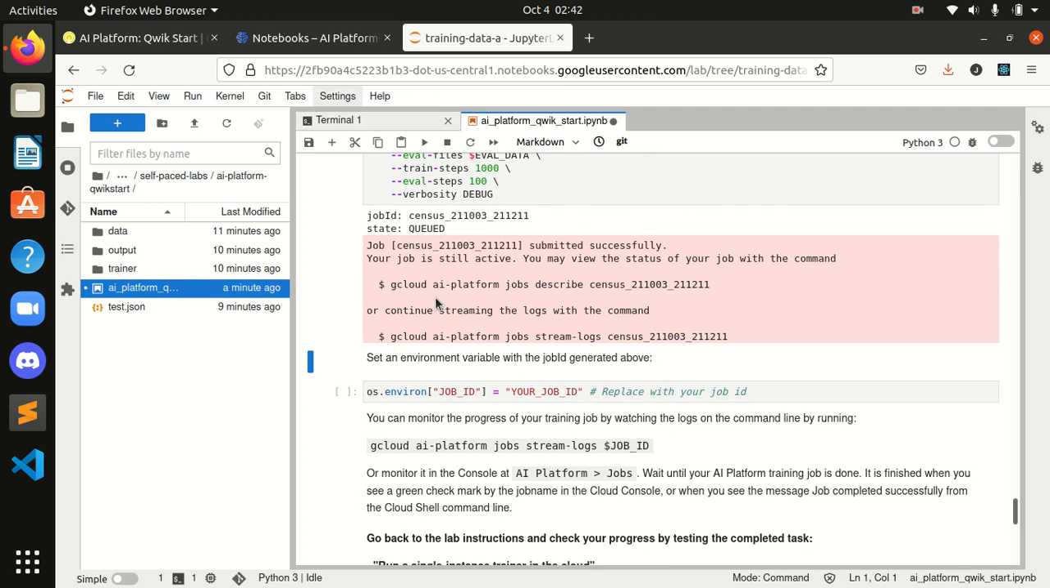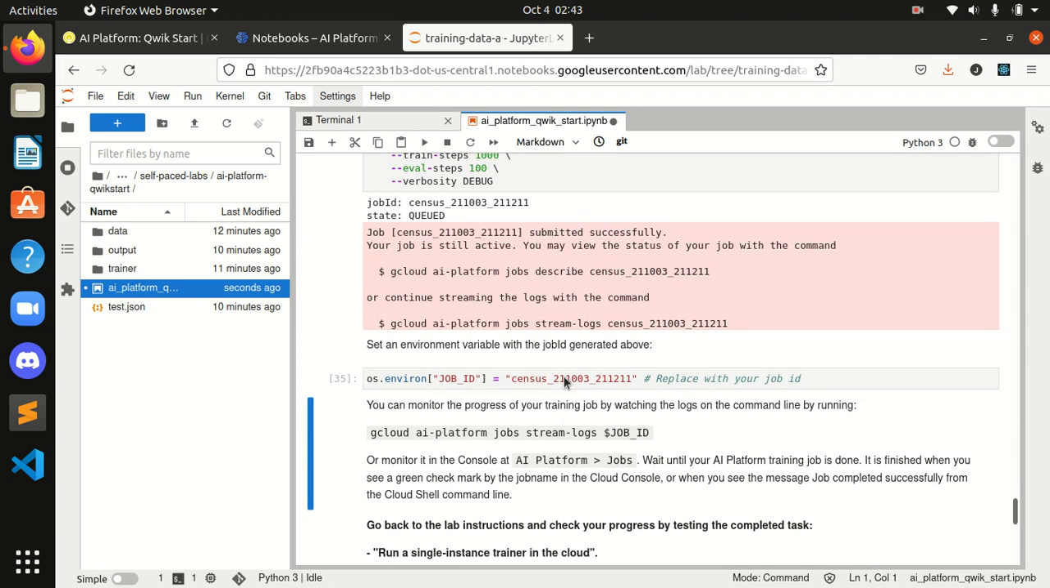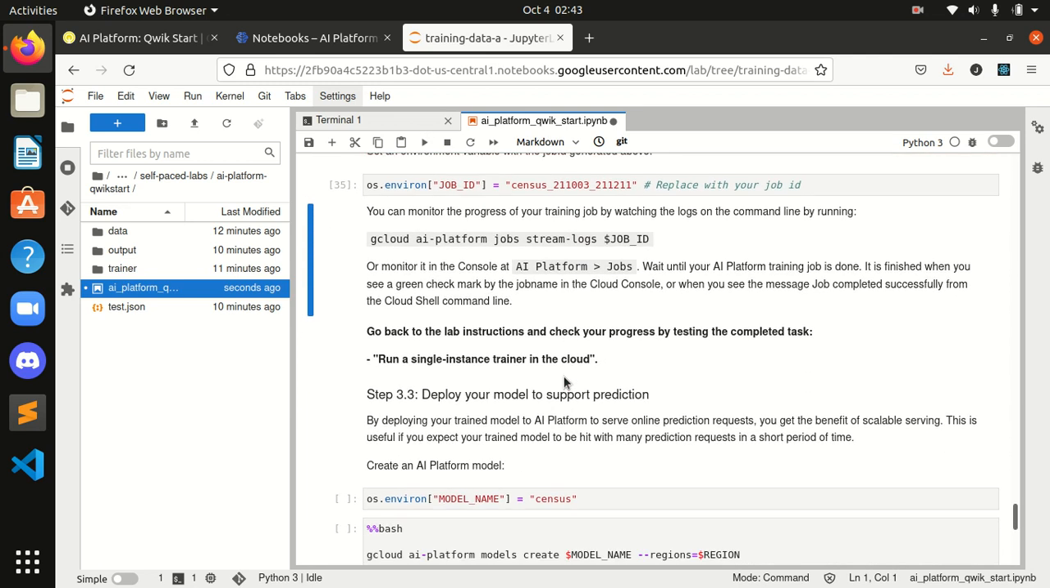Set an environment variable with the job ID generated above. Okay, guys, here we have to change. In this command we have to replace our job ID. So we have got our job ID over here. We'll copy this from here and I will paste it over there. So let's move on to this command. So it's done. Go back to the lab instruction and check your progress by testing the completed task.